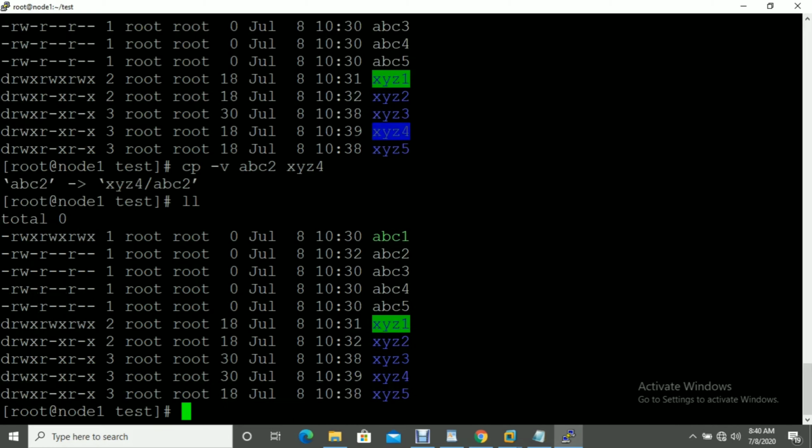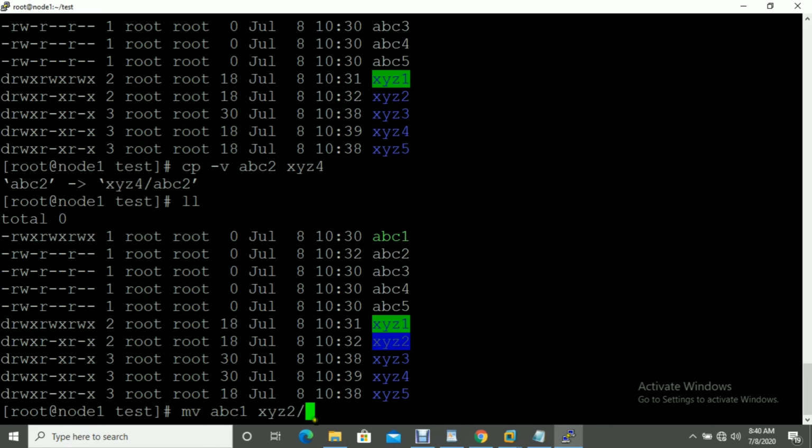Now let me show you the mv command. I need to move, not copy, this file from here to xyz2. So I am going to use mv abc and xyz2. When you are using the move command, be careful, because with your source and destination, after the destination you have to give this slash.